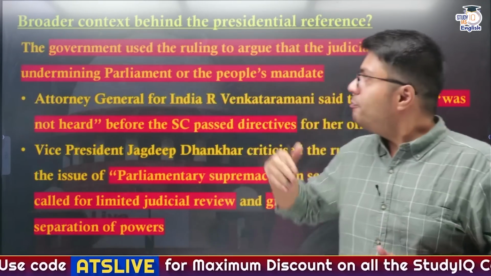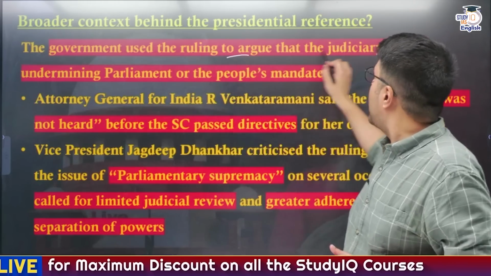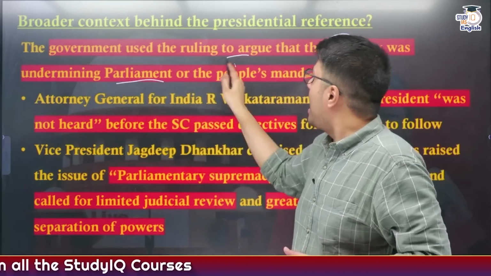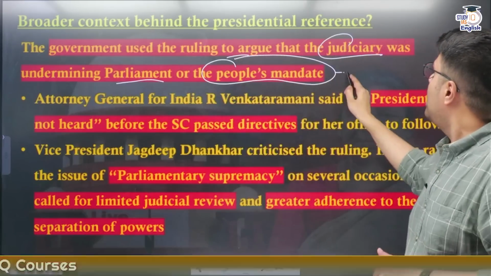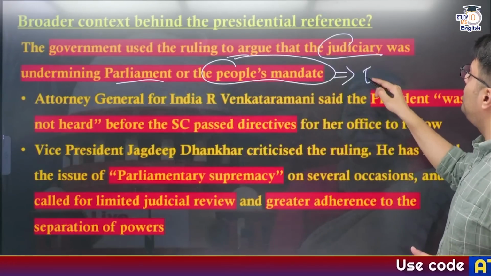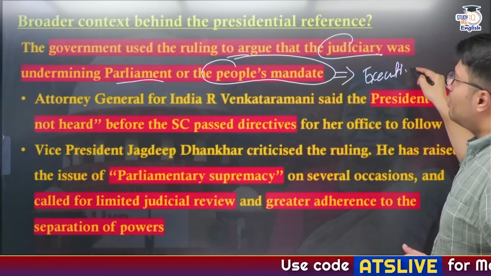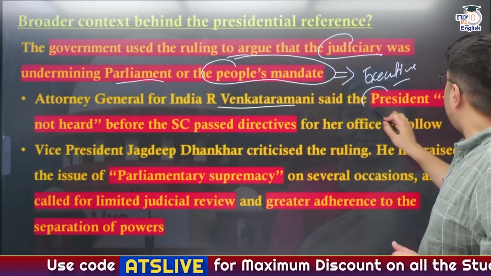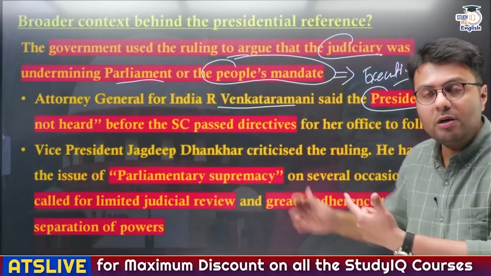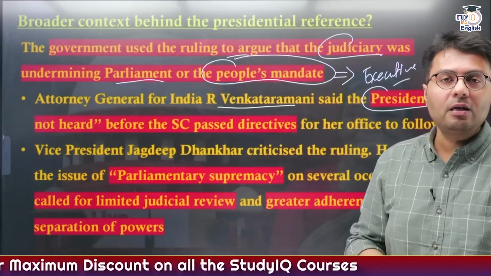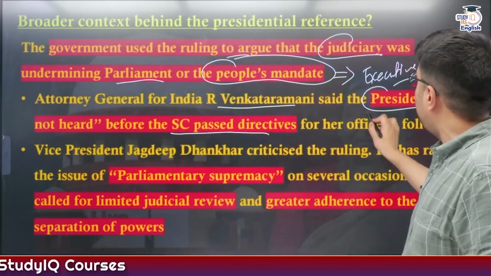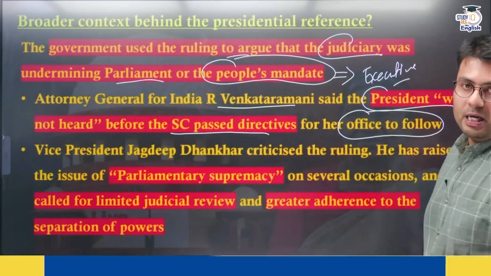Now, government officials have used this ruling to argue that the judiciary was actually undermining the powers of Parliament and the people's mandate by overreaching the powers given to the executive of the country, right? So the Attorney General of India, Mr. R. Venkataramani, has said that the President was actually not heard when this matter was heard by the Supreme Court in April, and it passed a directive to the President without hearing her opinion also.